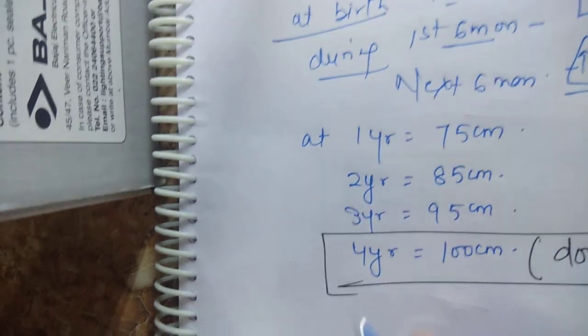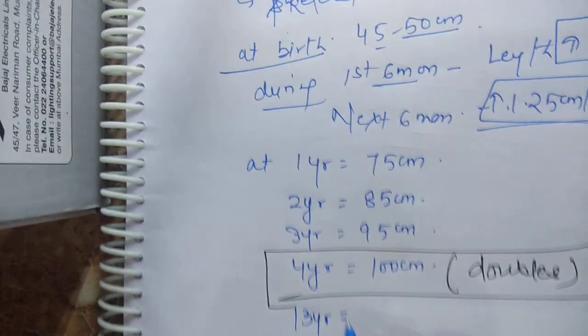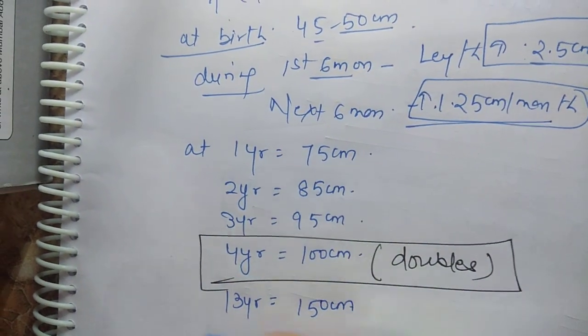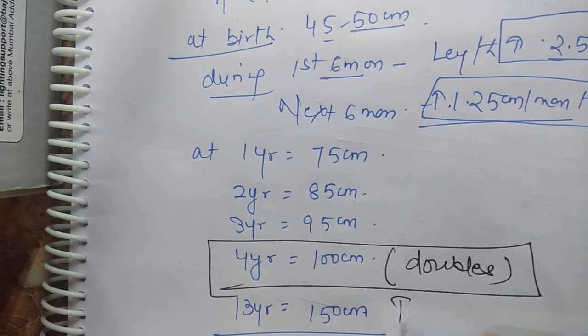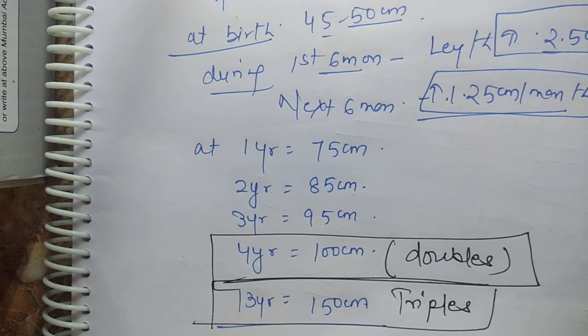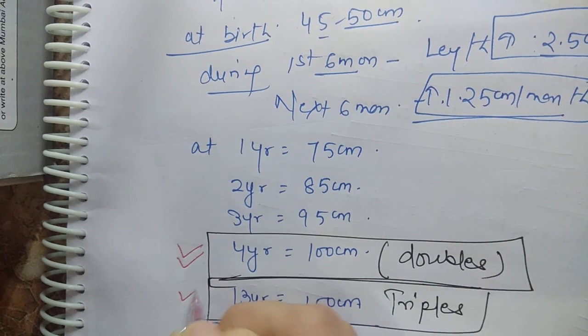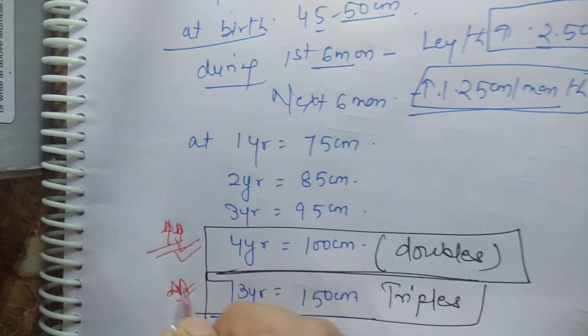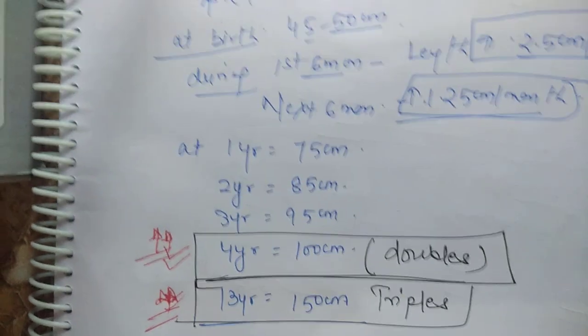And at the age of 13 years, height is tripled, that is 150 centimeter. In competitive exams they may ask questions on when the height is doubled and when it is tripled. At 4 years it is doubled, at 13 years it is tripled.